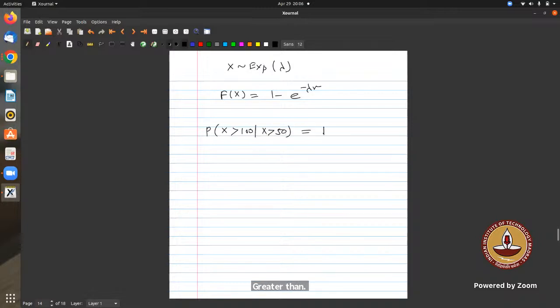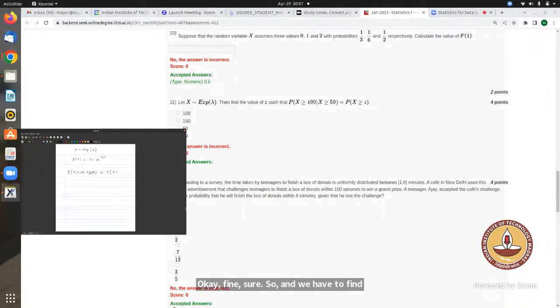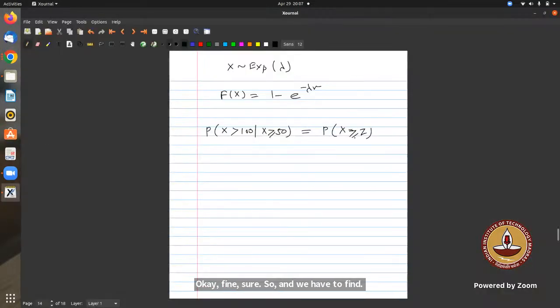Greater than or equal to, it's the same thing. It's an exponential distribution, so it's a continuous distribution. When the distribution is continuous, the inequality sign does not matter much. Okay, so we have to find the probability that X is greater than Z.